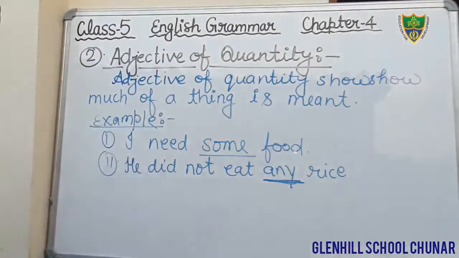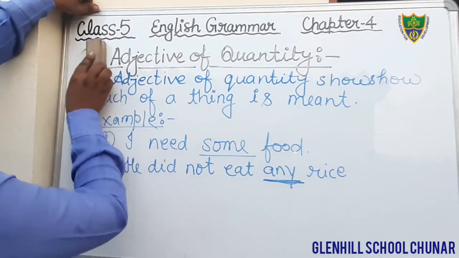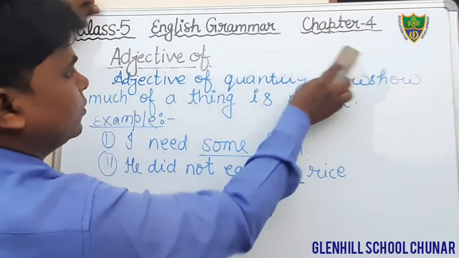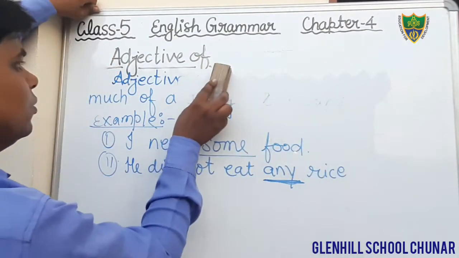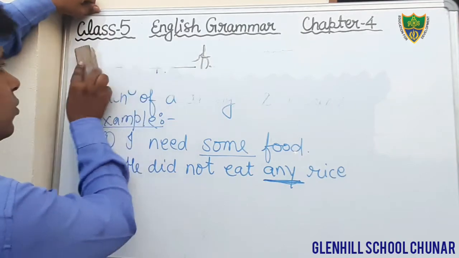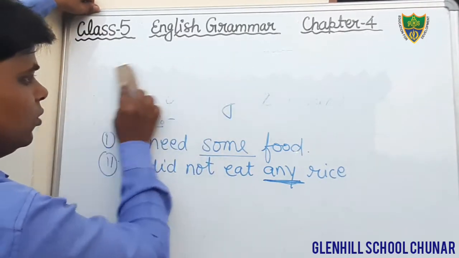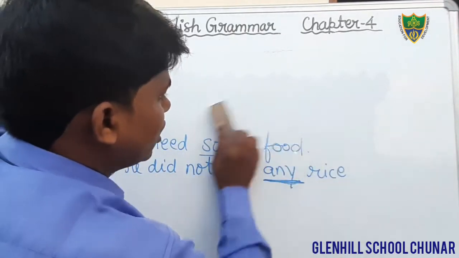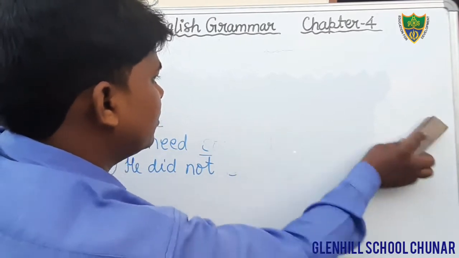Okay, students, so just write down. After that we will discuss the what? Adjective of number. Okay, I am going to erase. Just put the heading, third heading, adjective of number.